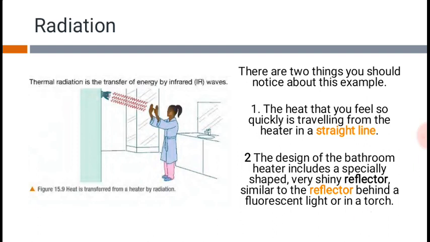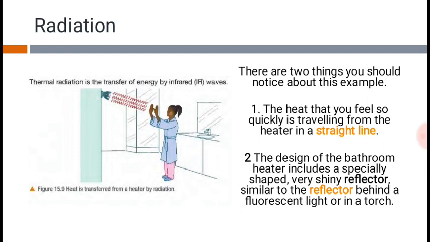So what message do these two points give us? The message is that thermal radiation works like a ray of light. It travels in a straight line, and it also needs a shiny surface to reflect and then travel.